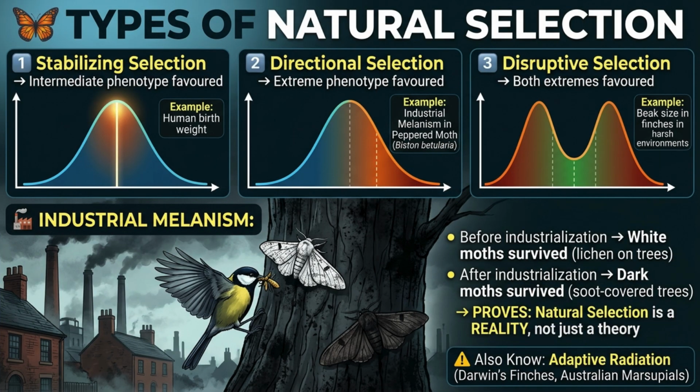Natural selection doesn't work the same way every time. There are 3 types you must know. Stabilizing selection favors the intermediate phenotype and eliminates extremes. The classic example is human birth weight. Babies that are too small or too large have lower survival rates. Directional selection shifts the population toward one extreme. The most famous NEET example is industrial melanism in the peppered moth, Biston betularia.